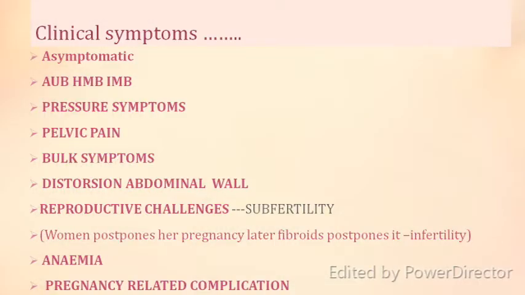So starting with clinical symptoms. Most of the fibroids are asymptomatic. You may say that about 50 to 70% of the fibroids are a chance finding. Of the symptoms, abnormal uterine bleeding is the most common symptom, and therefore we have placed it in the AUB-L of the AUB classification. Heavy menstrual bleeding and intermenstrual bleeding are both common symptoms of fibroids. Pressure symptoms, depending upon the size of the fibroids and where they are producing their effect, can occur.